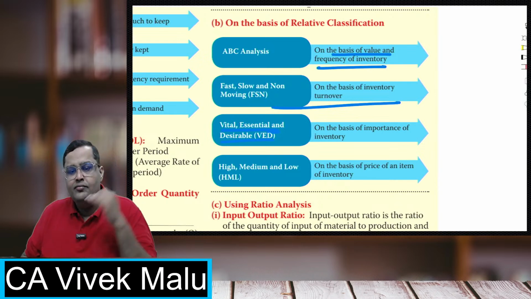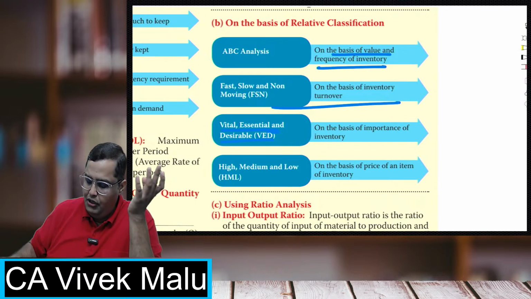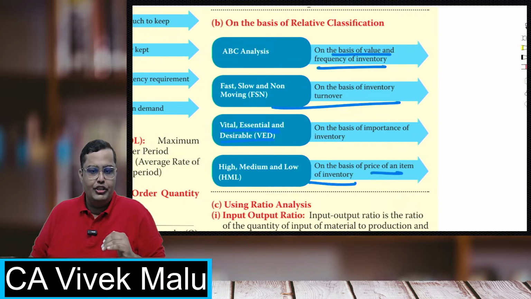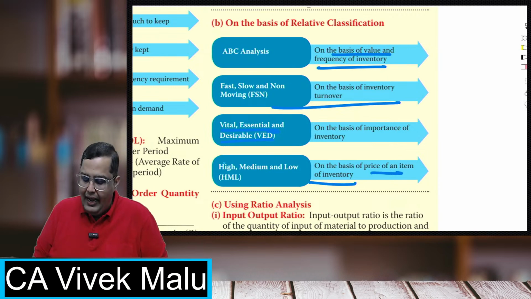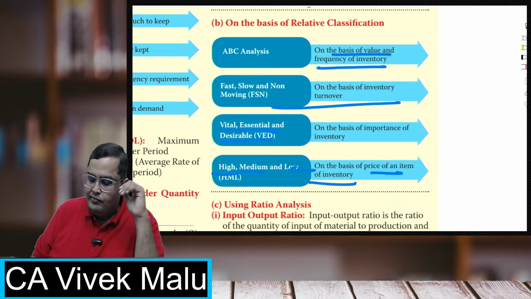Next, high, medium, and low. Now this you have understood by the price only. High cost, medium cost, low cost inventory, HML. High cost inventory has a high cost involved, medium has medium cost involved, low has low cost involved. So classifying on the basis of cost.